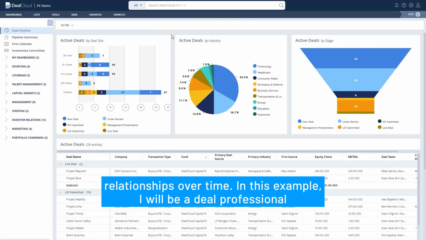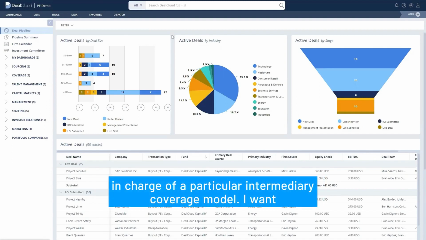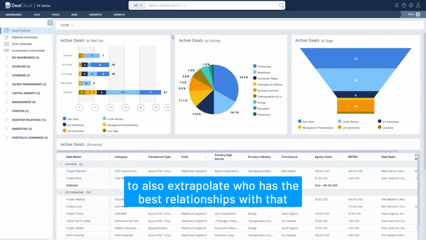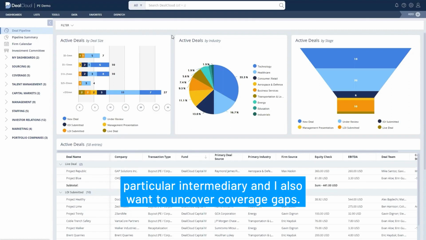In this example, I will be a deal professional in charge of a particular intermediary coverage model. I want to understand our relationship with a particular bank. I want to also extrapolate who has the best relationships with that particular intermediary. And I also want to uncover coverage gaps.